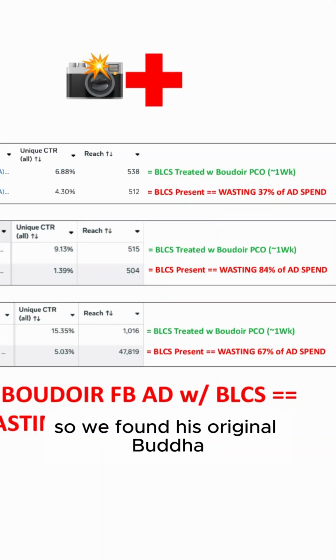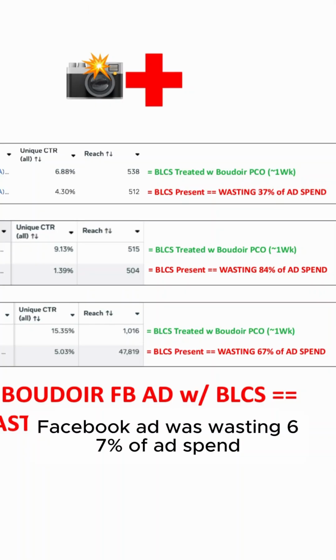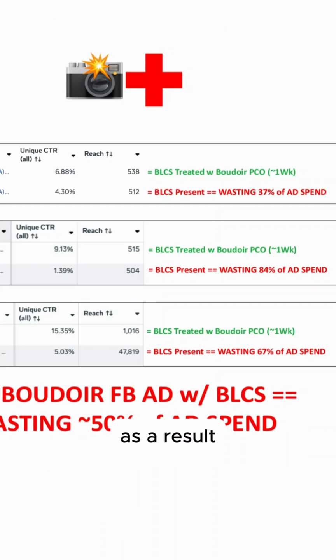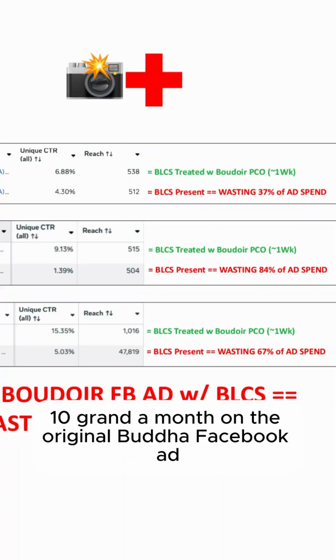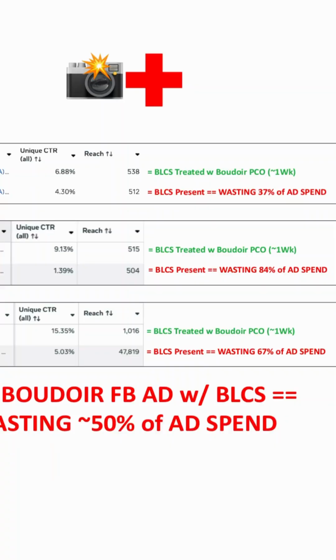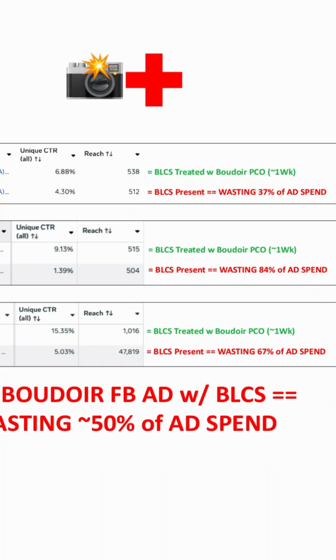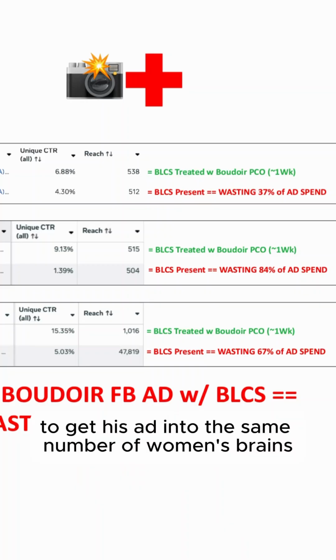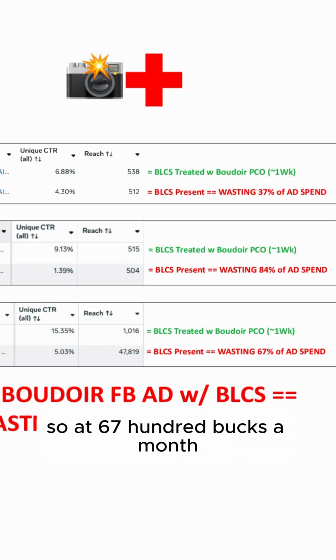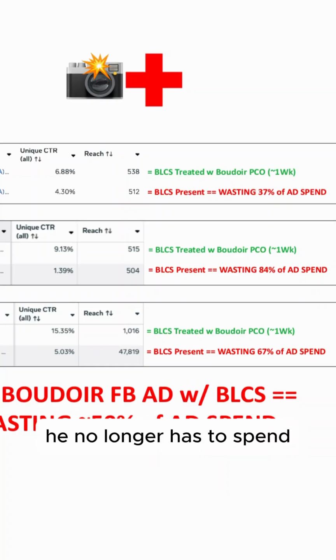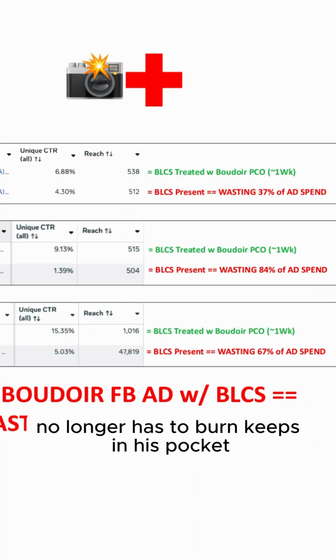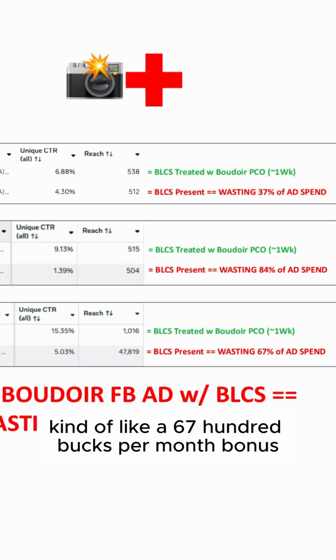So we found his original Boudoir Facebook ad was wasting 67% of ad spend. As a result, if he's spending 10 grand a month on the original Boudoir Facebook ad, now he only needs to spend 3,300 bucks a month to get his ad into the same number of women's brains. So at 6,700 bucks a month, he no longer has to spend, no longer has to burn, keeps it in his pocket, kind of like a 6,700 bucks per month bonus.